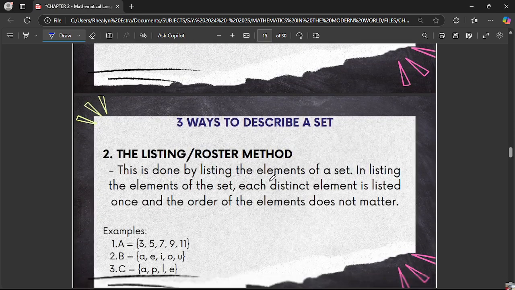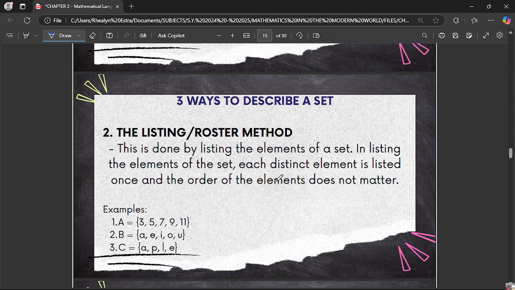So next we have the listing or roster method. So this is done by listing the elements of a set. So in listing the elements of the set, each distinct element is listed once, and the order of the elements does not matter. So take note of the properties of a set: it can be in any order, it should have unique elements, and it should be well-defined.